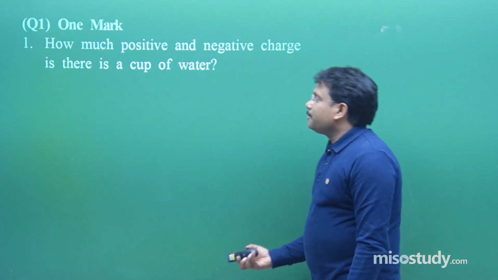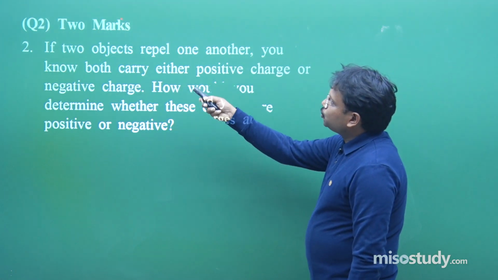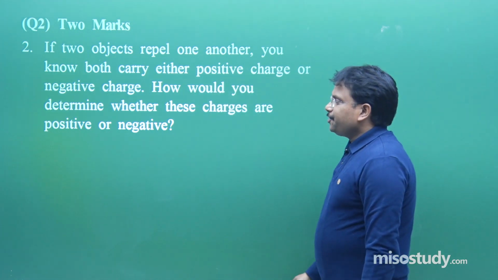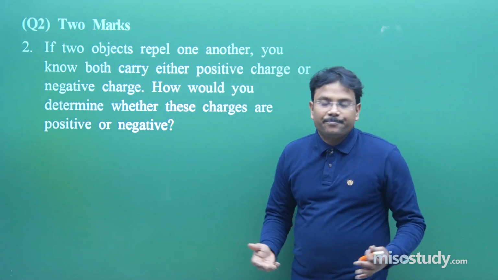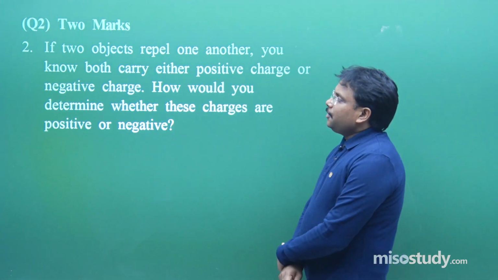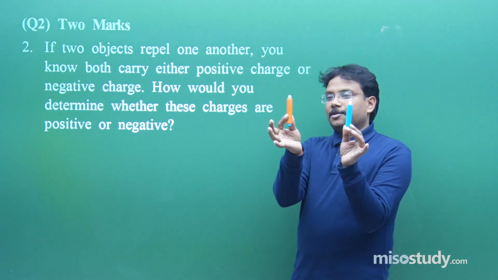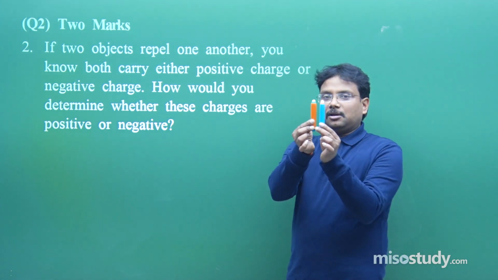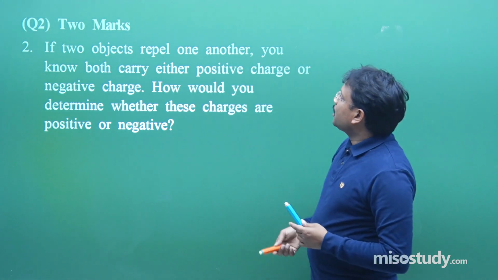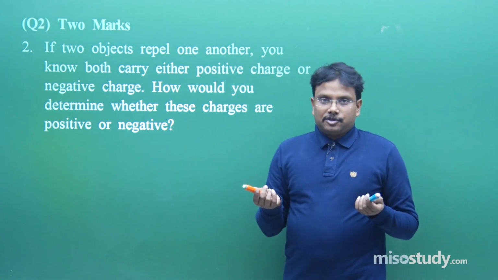So, now comes question number 2, and this question is for 2 marks. This is an explanatory type of question. Read the question. If 2 objects repel one another, let us say I have these 2 objects, and when I am trying to bring them close to each other, they are repelling each other. Both carry either positive charge or negative charge.